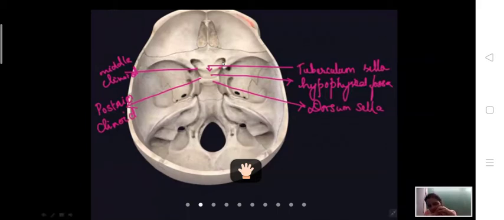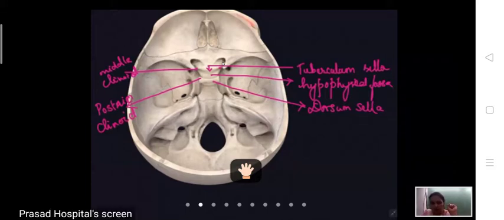So if there is any occlusion in the CSF, it increases the intracranial pressure, and the meninges present in the optic canal around the optic nerve compress the optic nerve and can cause optic neuropathy.